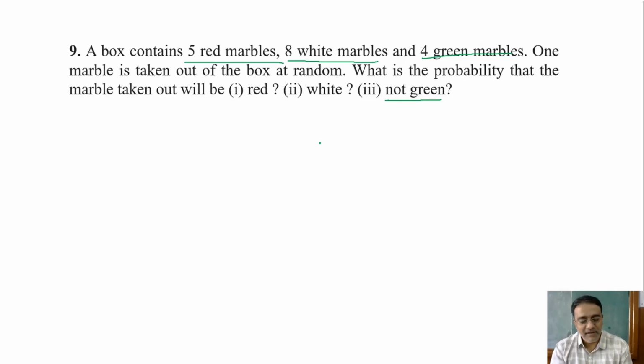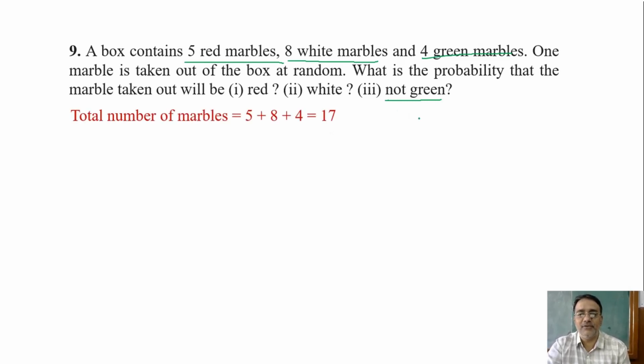Total number. Yes, very good. What is the total number of marbles? 5 plus 4 plus 8, that is 17 marbles. Right. So now we'll start with probability for red marble.